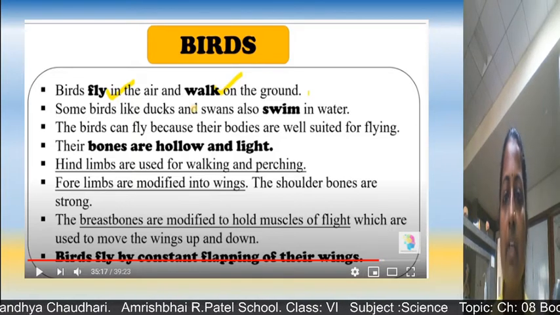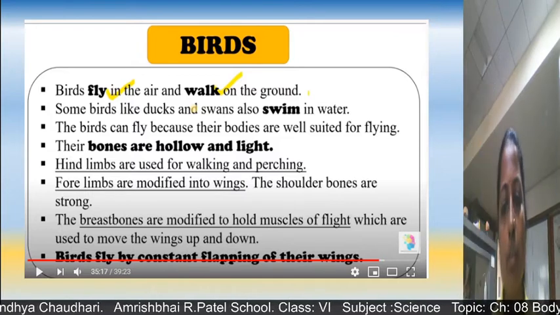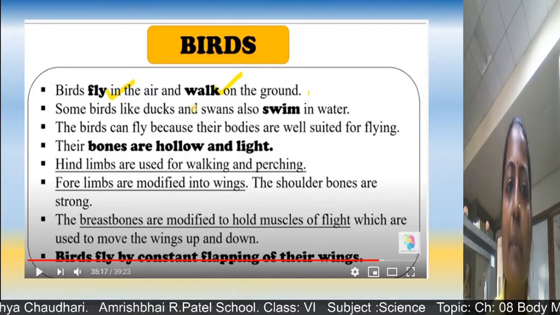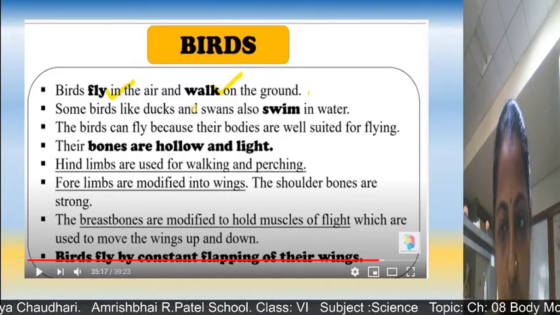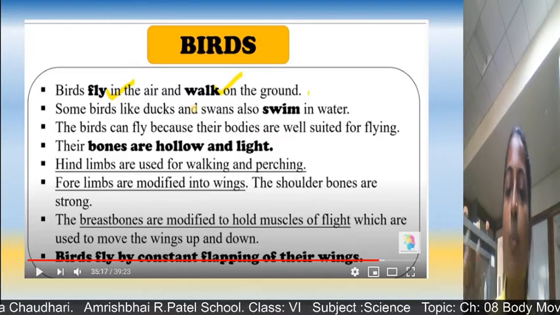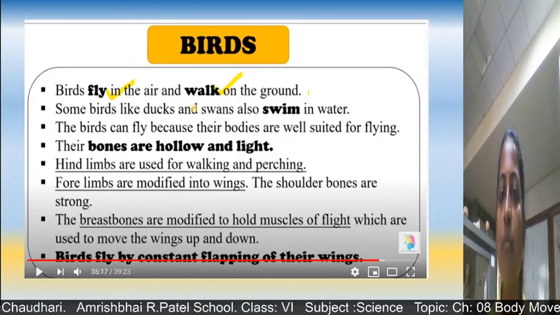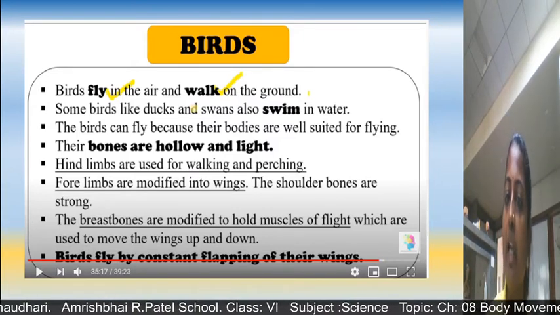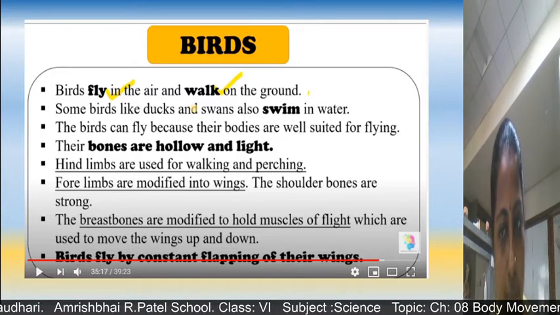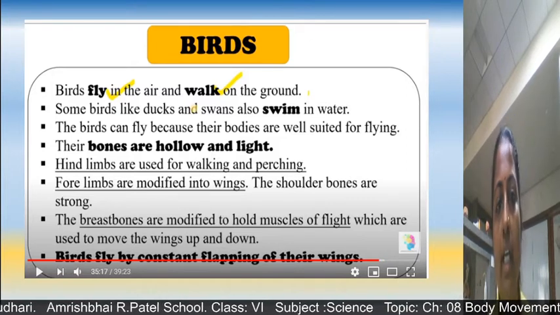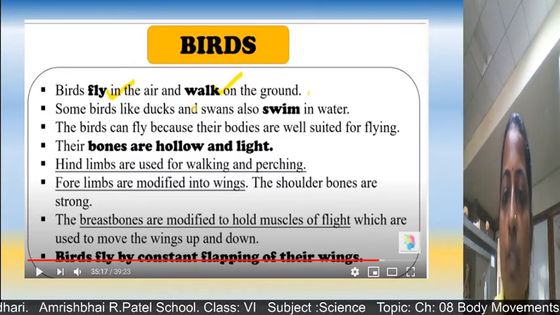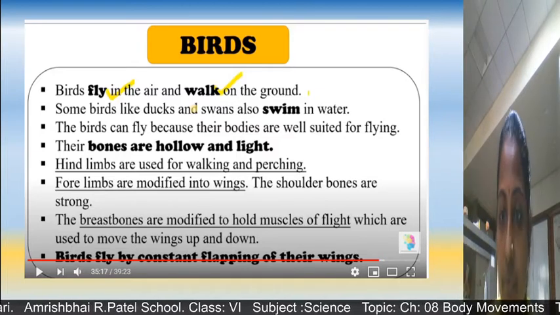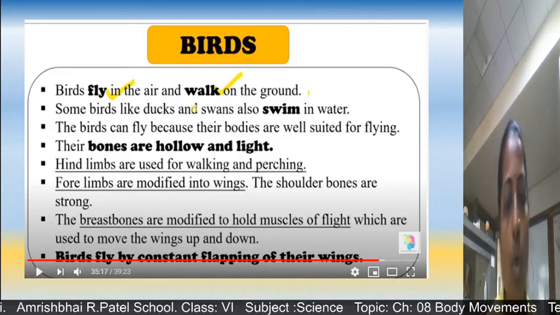See children, now we can see about a bird. Birds fly in the air and walk on the ground. Then some birds like ducks and swans also swim in water. The bird can fly because their bodies are well suited for flying. Well suited for flying means what? Their body parts are in such a way that they help them fly in the sky. Their bones are hollow and light. Means from inside the bones are totally empty, and they are very light in weight. So they are able to fly in the air because of lightweight and hollow bones.